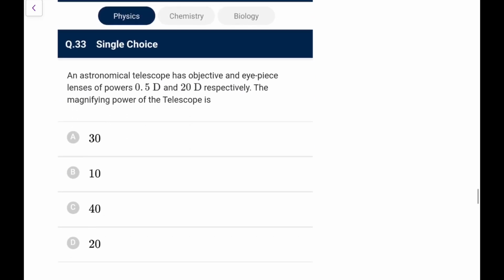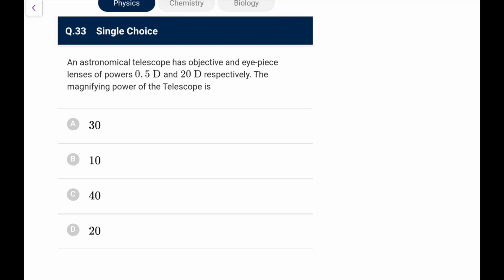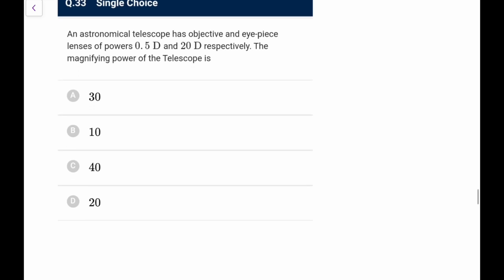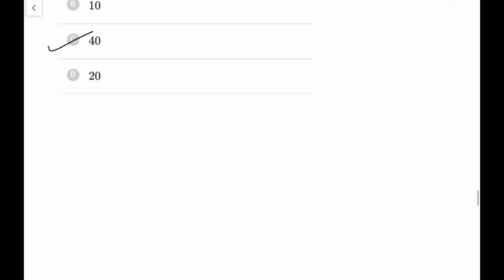Next one, an astronomical telescope has objective and eyepiece lenses of powers this and this. The magnifying power is, directly you say, fO by fE, or you can say it is PE by PO. So that is 20 upon 0.5, so they'll go for 40, that's an easy one from the telescope topic.